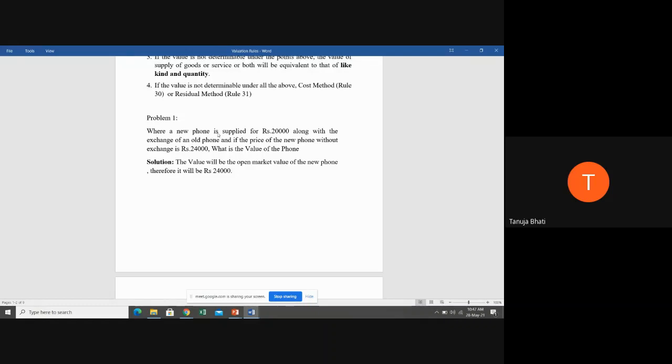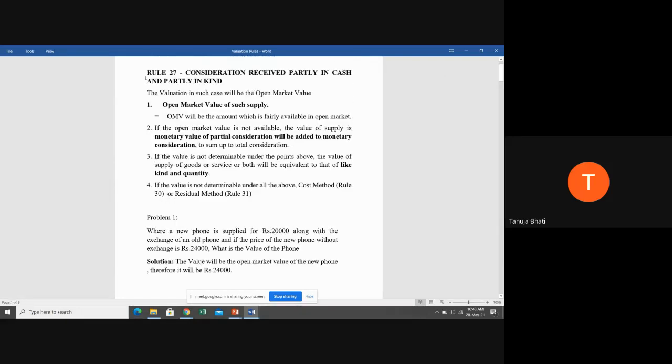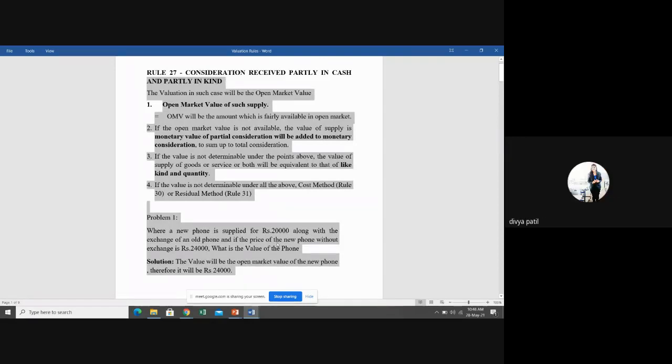Then you have to determine the value by the cost method or residual method, and this we will be seeing in the succeeding rules. Now rules, I'm going line wise, students. Now rule 27 we have completed. Now is this particular rule clear? Yes, students? Yes, ma'am.